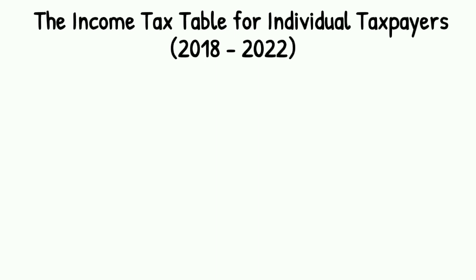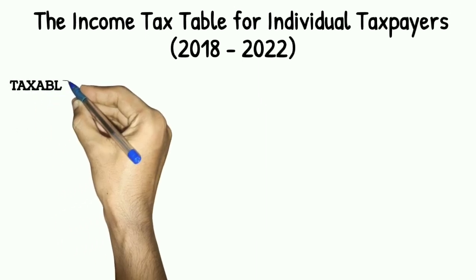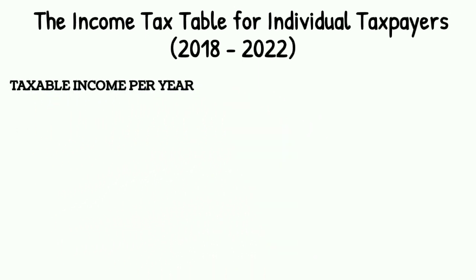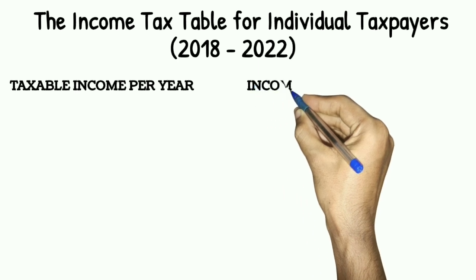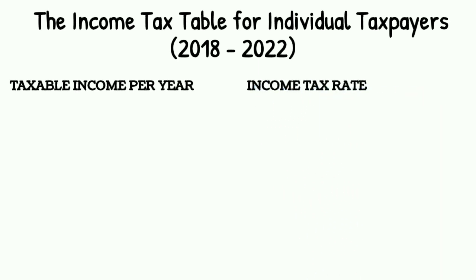In the income tax table, we have two columns. The first column is for the taxable income per year, and the second column is for the income tax rate.